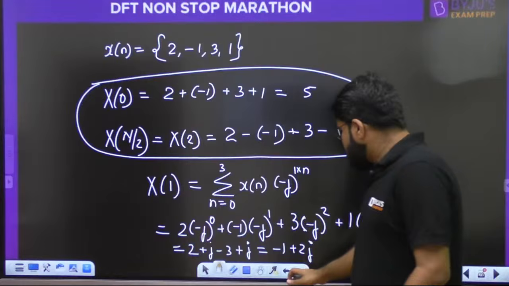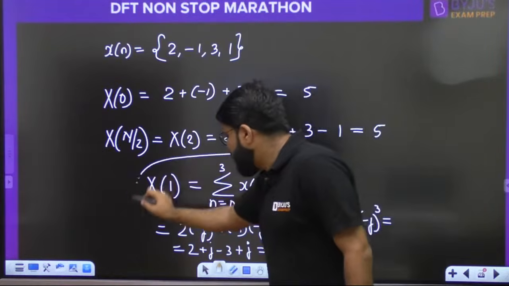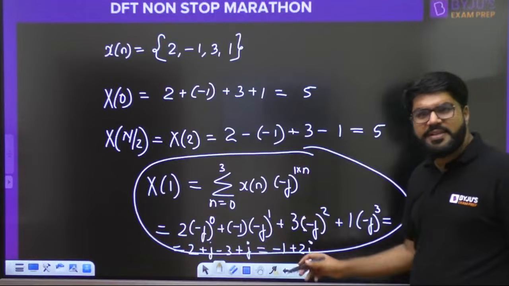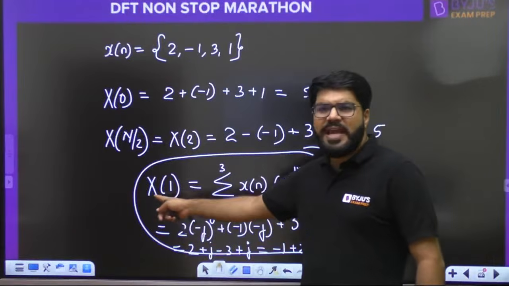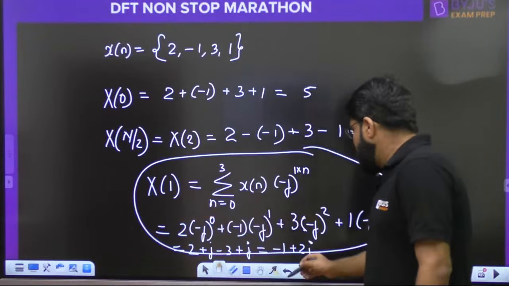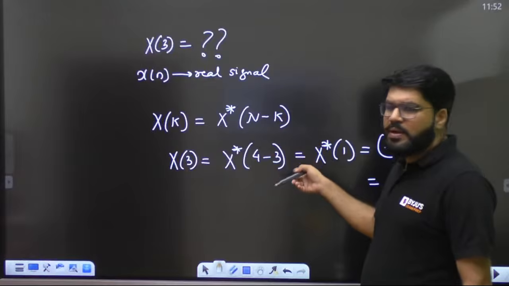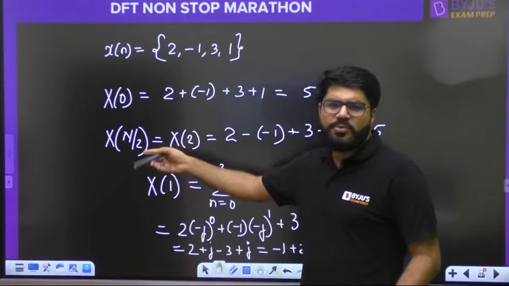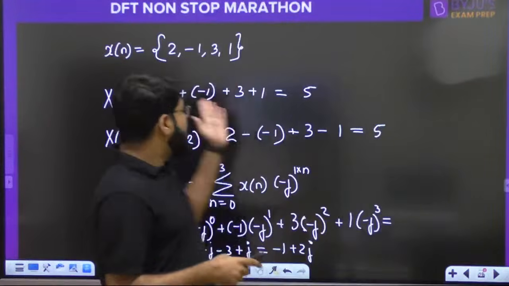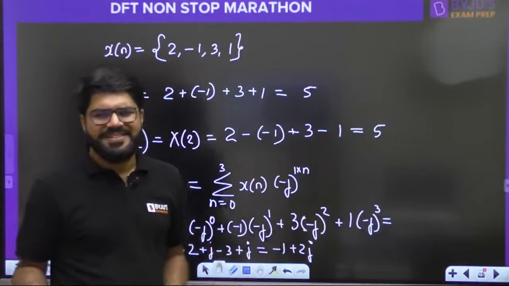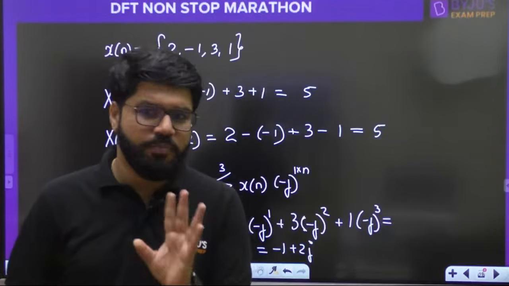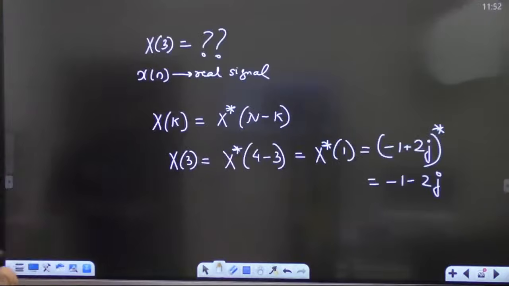If not, there is only one calculation that you have to do. Actually, one calculation. Rest is very simple. What is that calculation? x1. What is x3? X star 1. What is x0 and xn by 2? That is very simple addition: direct addition and alternate plus minus addition. So basically, very little effort in the 4-point DFT.